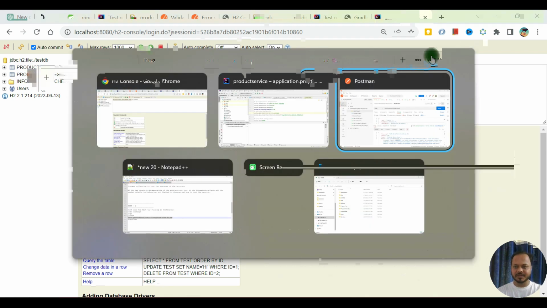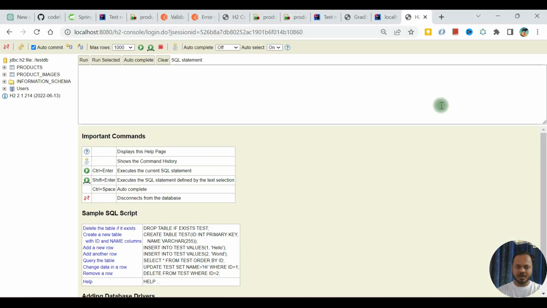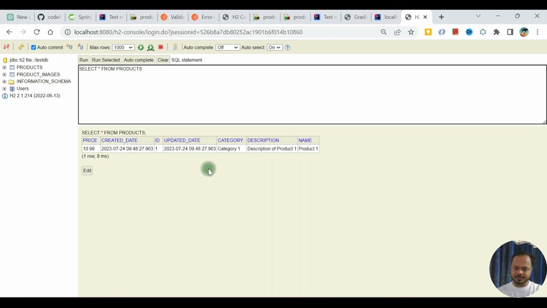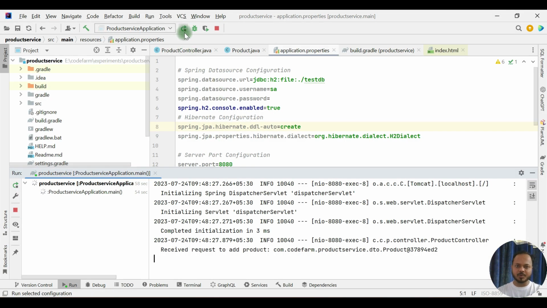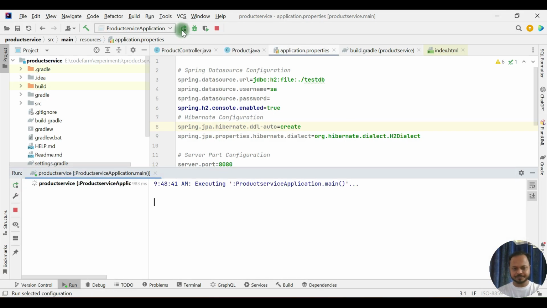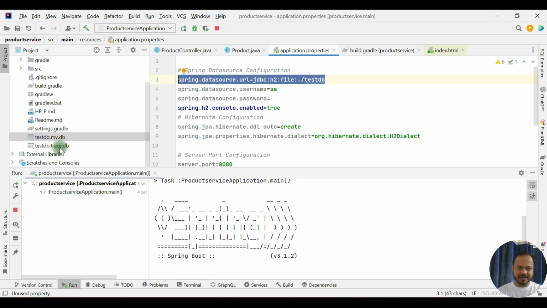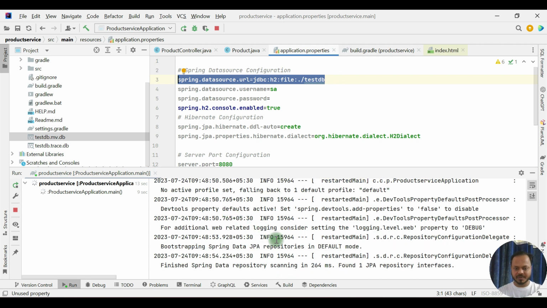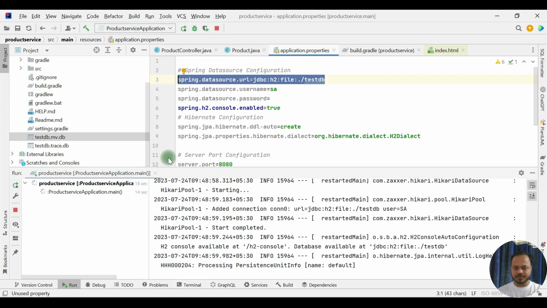So now interact with this. Send the data. Product 1. Done. I'm seeing this product here, right? So now what I have to do is restart this one. With this configuration, the file test db that it has created here, I should be able to see the data that was there in this product again. I won't add this product from Postman, but we'll see the data directly here.